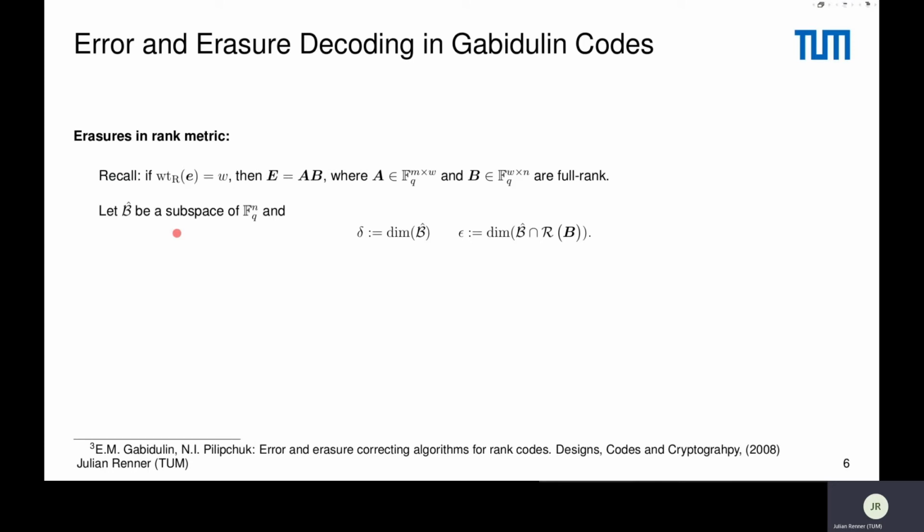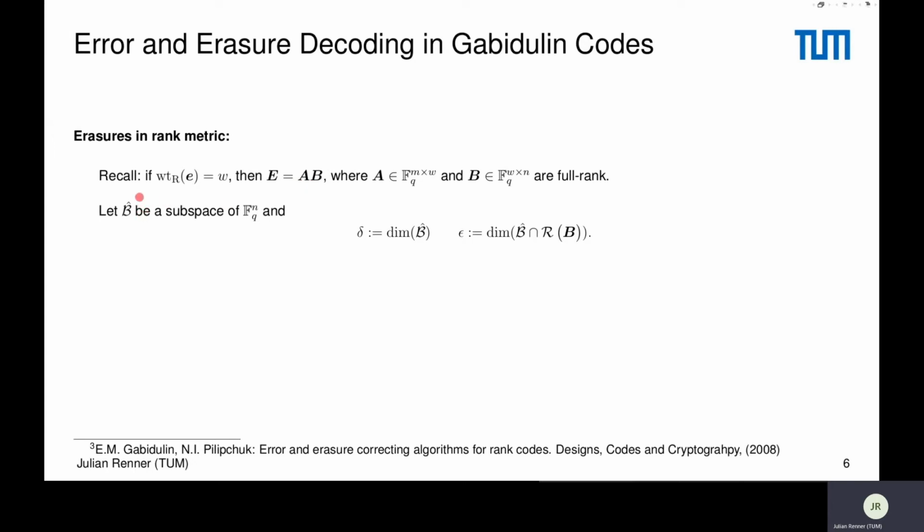Now, to understand the algorithm that we developed, it is first important to understand what an error and erasure decoder of Gabidulin codes means. To understand it, we first look at what an erasure is in rank metric. Here comes the property of rank metric that I explained before: if we have an error of rank weight W, then we can decompose its matrix representation into A and B.